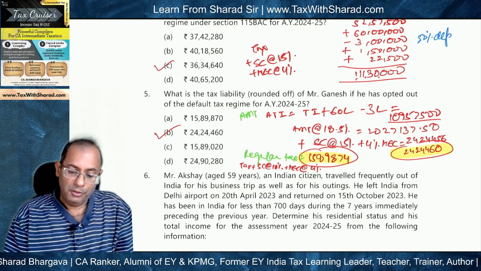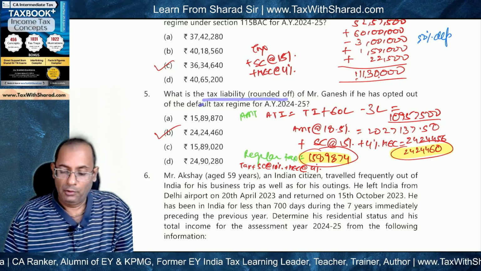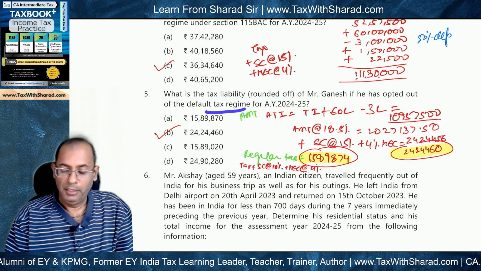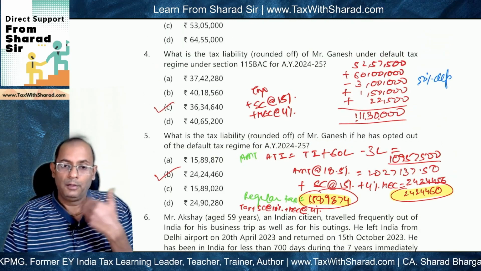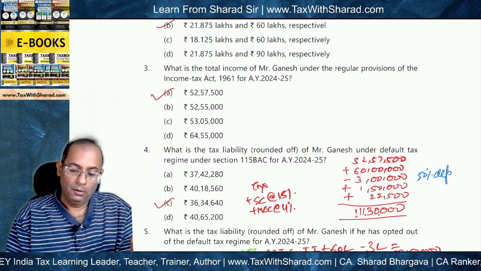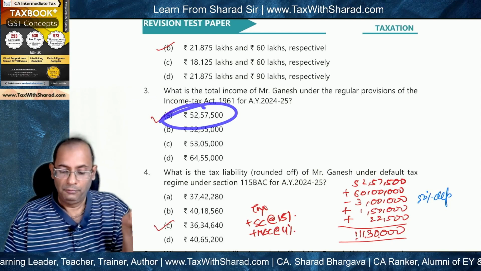Okay. The last MCQ is what is the tax liability, once again rounded off, of Mr. Ganesh if he has opted out of the default tax regime. So that means we need to now compute the tax liability under the regular tax regime or the optional tax regime. Now total income is what we had already determined in question number 3, which is 5257500.